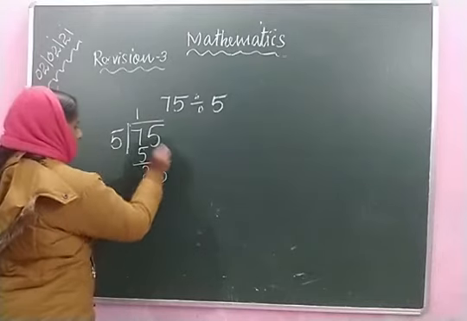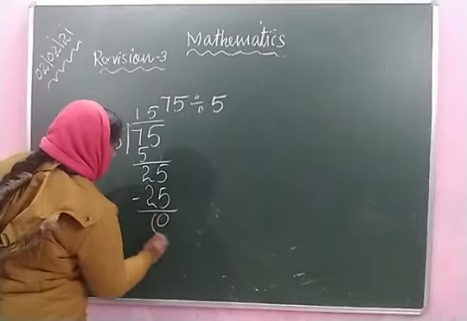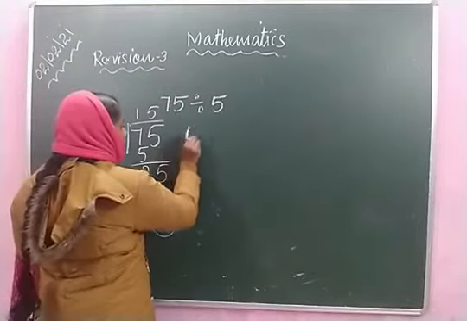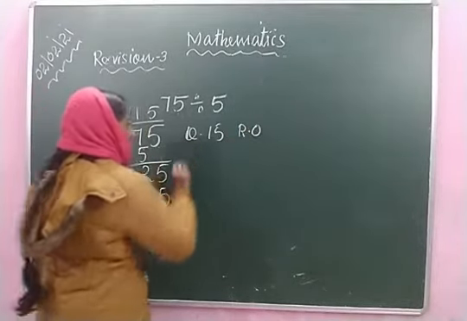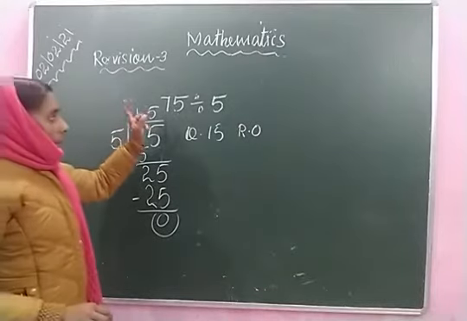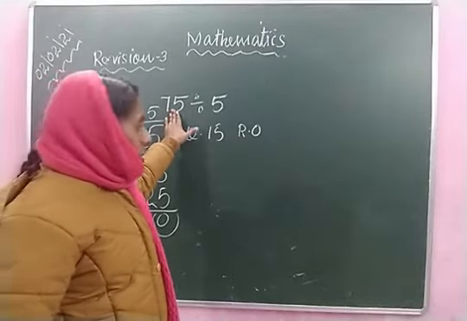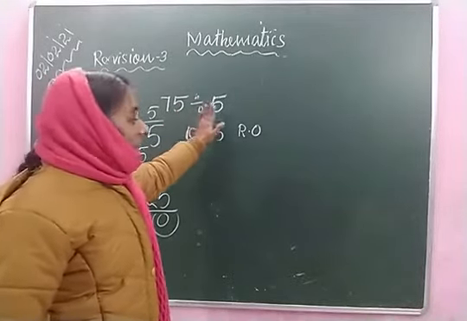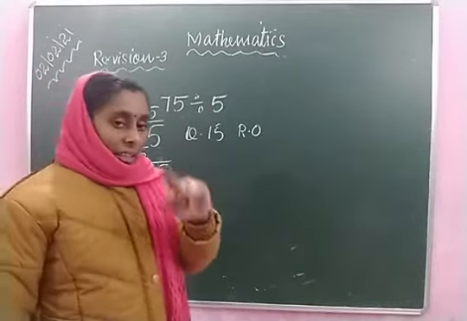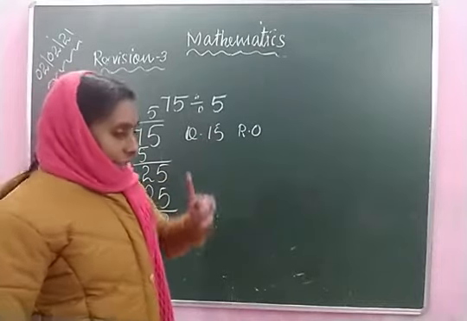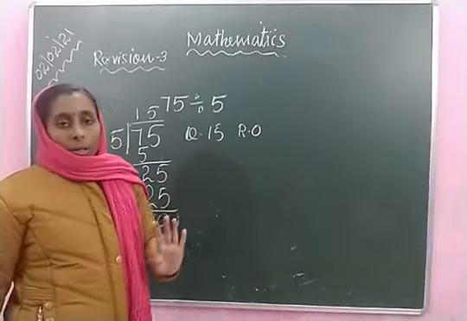Then 1 by 5, here 25. 5 into 25, minus, 0. Quotient is 15. Here remainder is 0. The number to be divided, 75, is the dividend, and 75 is divided into 5 equal parts, so 5 is the divisor, and after dividing it into equal parts we got 15 as the quotient. No number is left over, so there is no remainder.